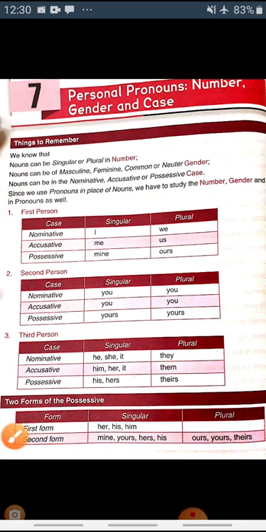And with this, your chapter number 7, personal pronoun, is over. And do the exercise 1 to 7 in your grammar book on your own, and then match the answers from the answer key. I hope it is clear.